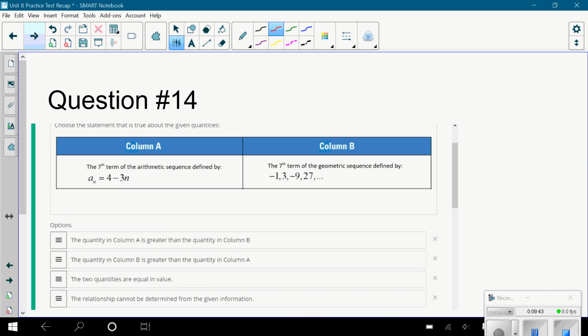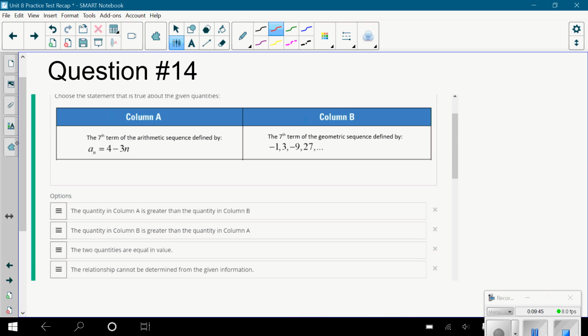Last question here I wanted to go over, and I'm not sure why you guys got this one wrong. Maybe it was just because it was kind of confusing what it was asking. But the nice part about this one is they give you the formulas again. So they're saying, think about the 7th term in the sequence with this formula. I can figure out the seventh term. I'm just going to plug in 7. 4 minus 3 times 7, it's 4 minus 21, it's negative 17. Okay, I'm thinking about negative 17.